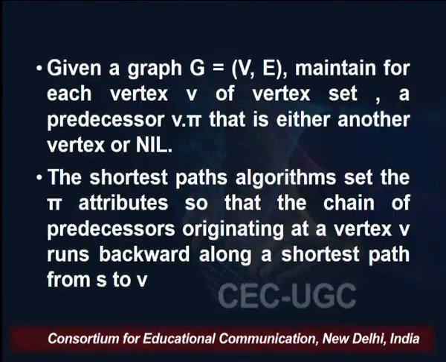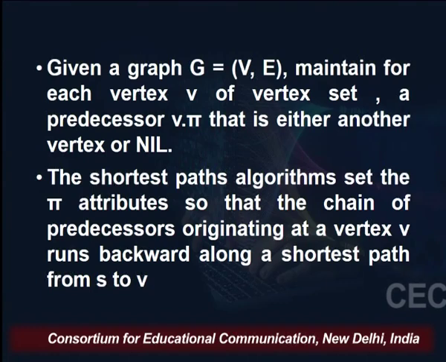So, the shortest path algorithm sets this predecessor attribute, denoted by pi, so that the chain of predecessors originating at vertex v runs backwards along a shortest path from S to V. Before V that was U, before U that was T, and before T that was S. So, going backwards, taking the help of the predecessor vertex, we will be able to trace the whole shortest path, and obviously the weight of that shortest path will be given.